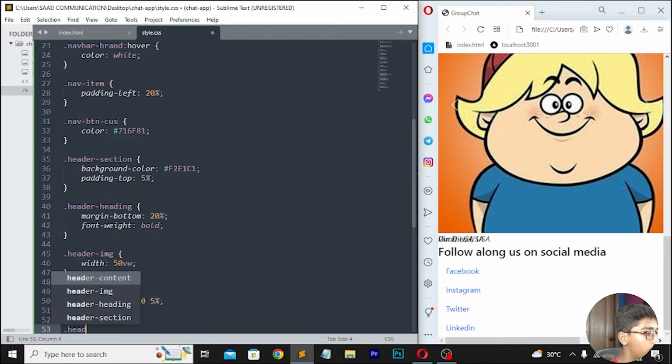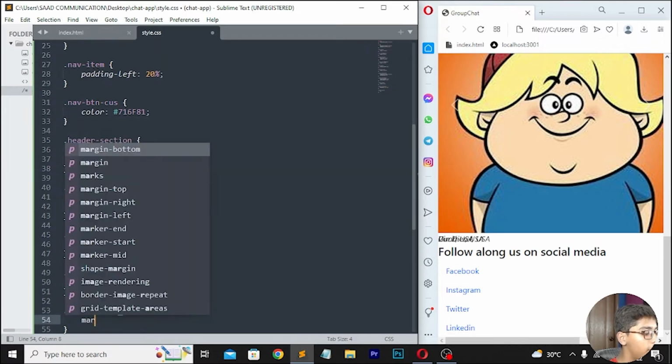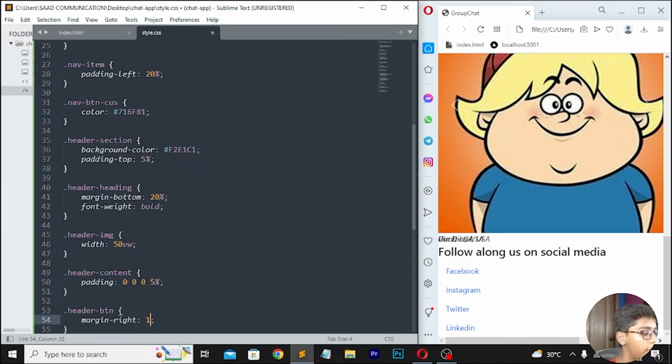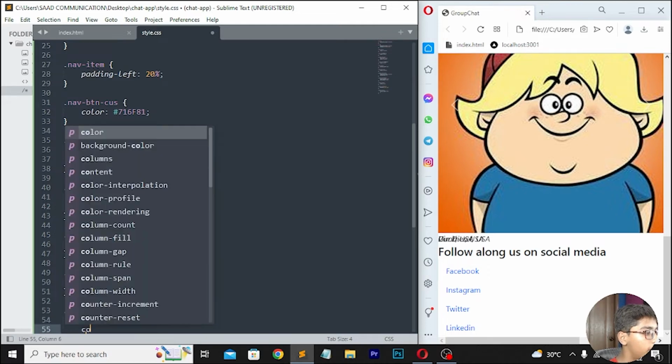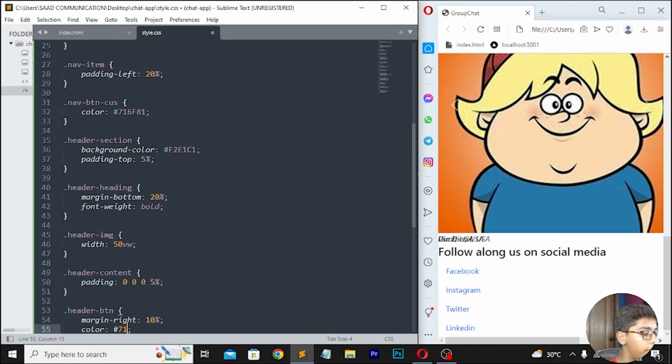Then move down, write .header-btn, margin-right 10%, and color 716 F81.